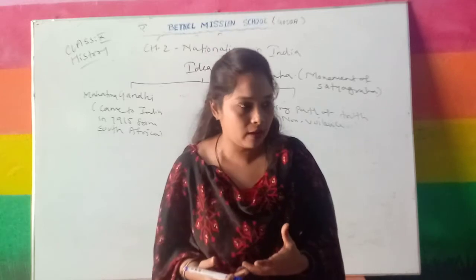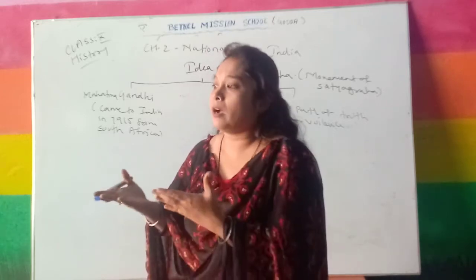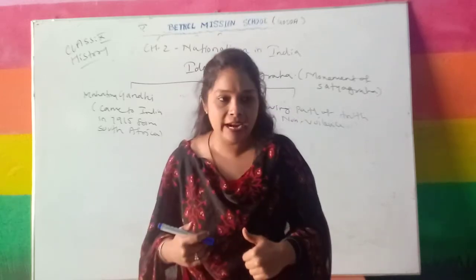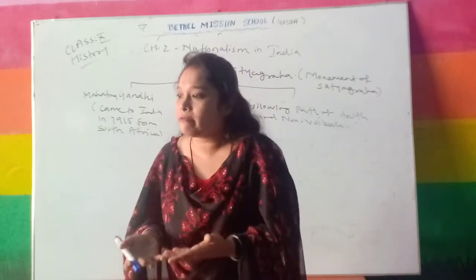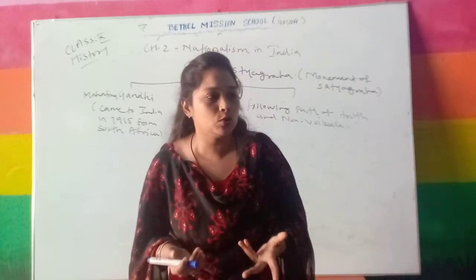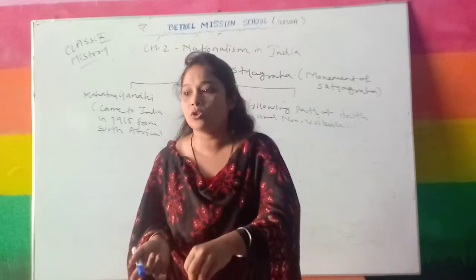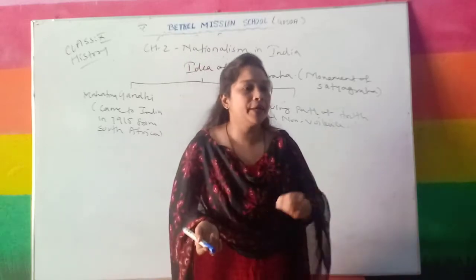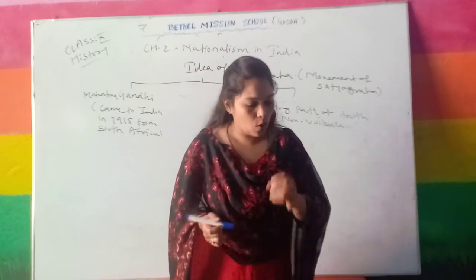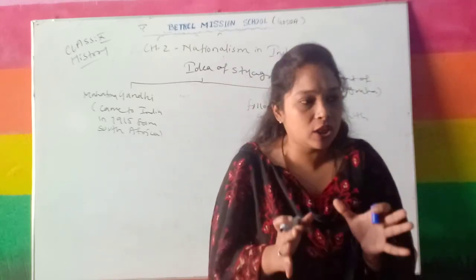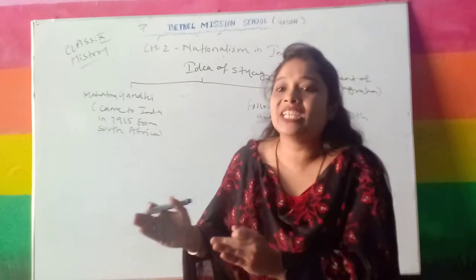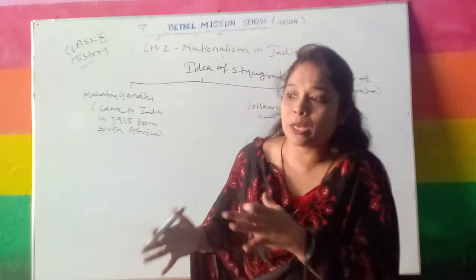Zamindars employ them to work on their land and pay them very small wages, and even from those small payments they need to pay tax to the British government. So Gandhiji started 3 different peaceful agitations to support the farmers.